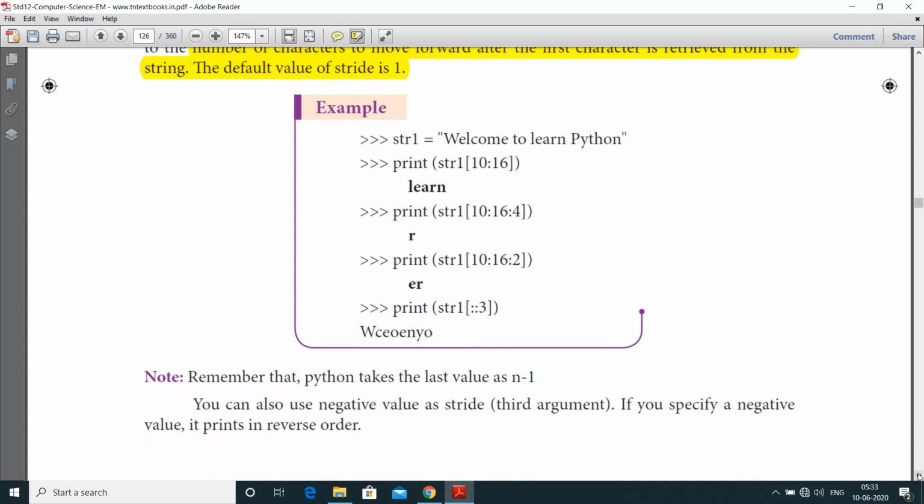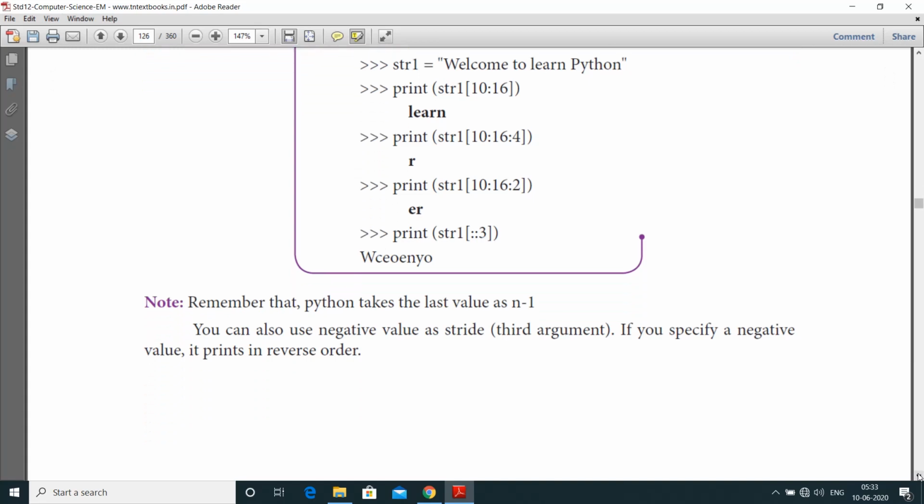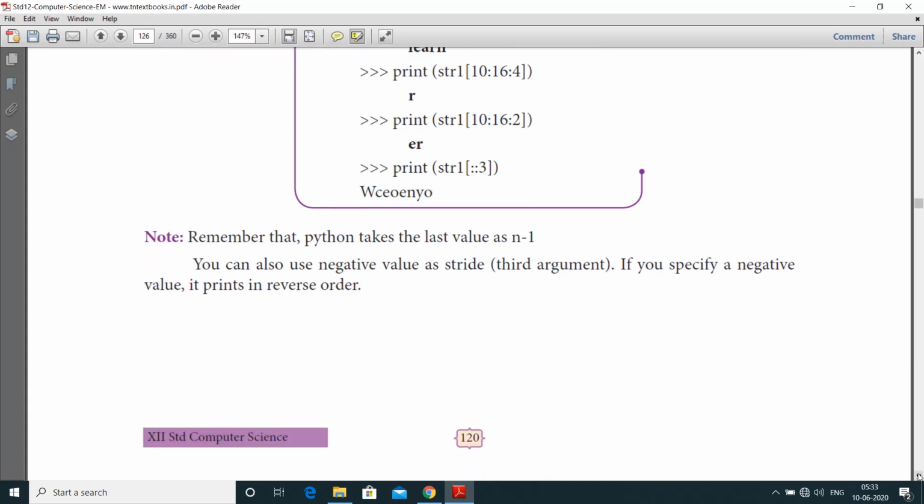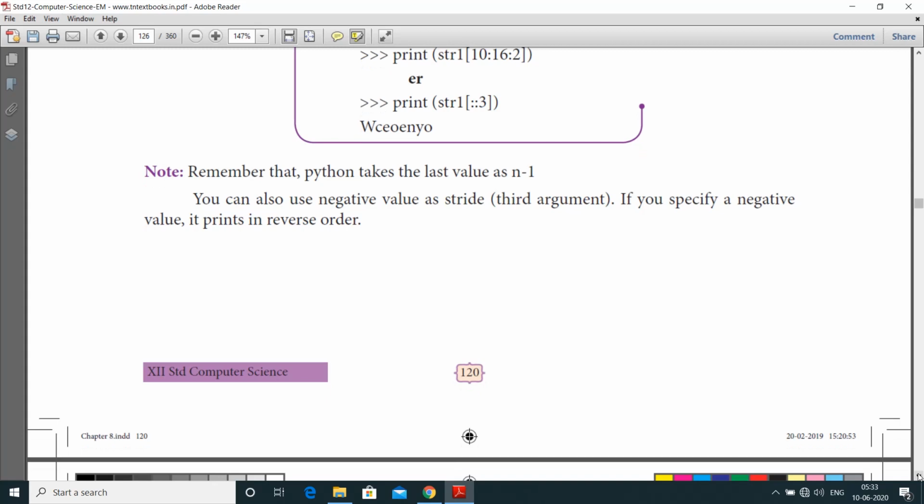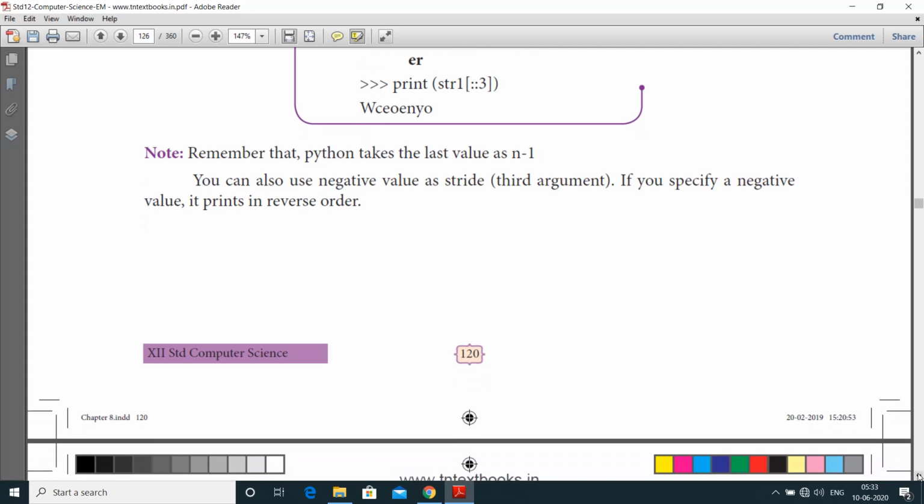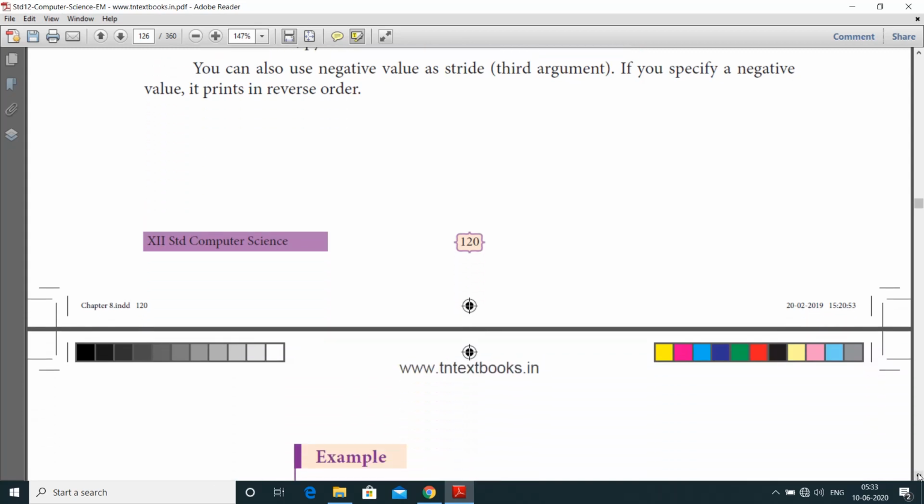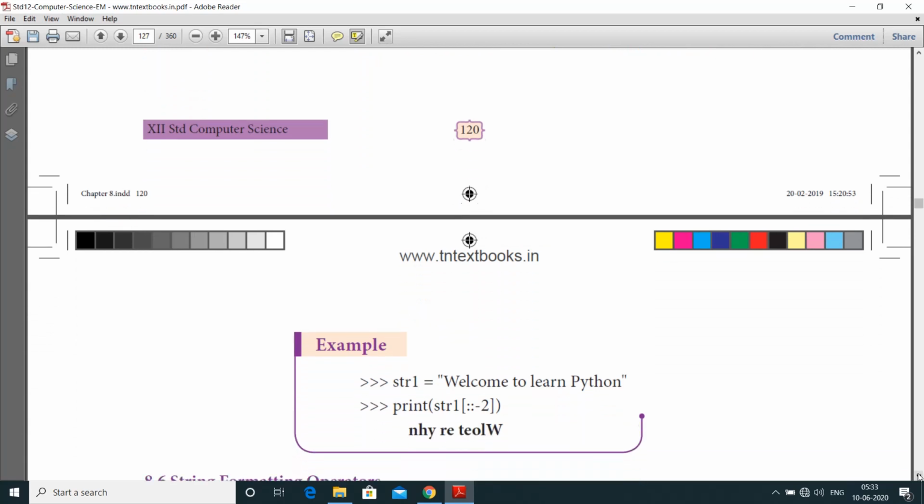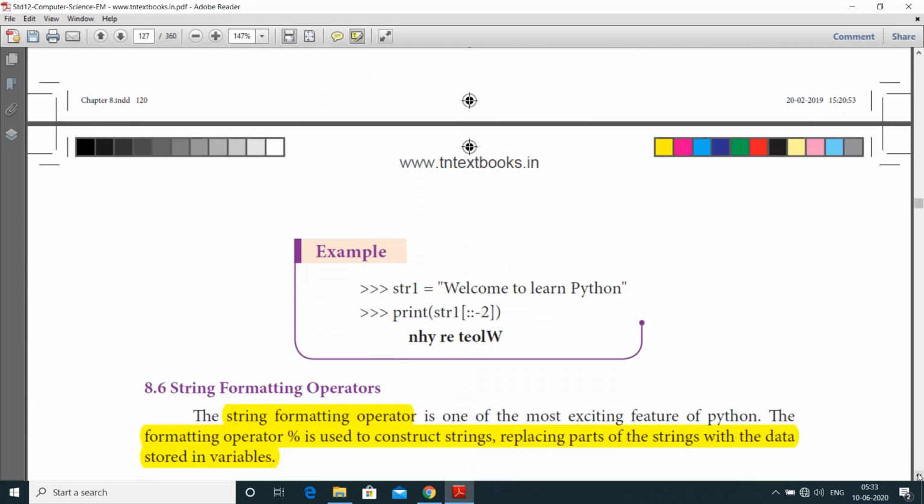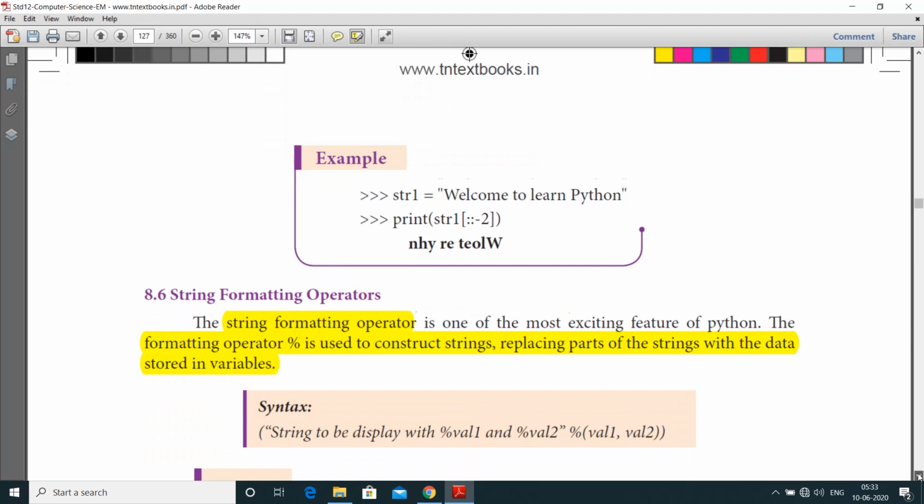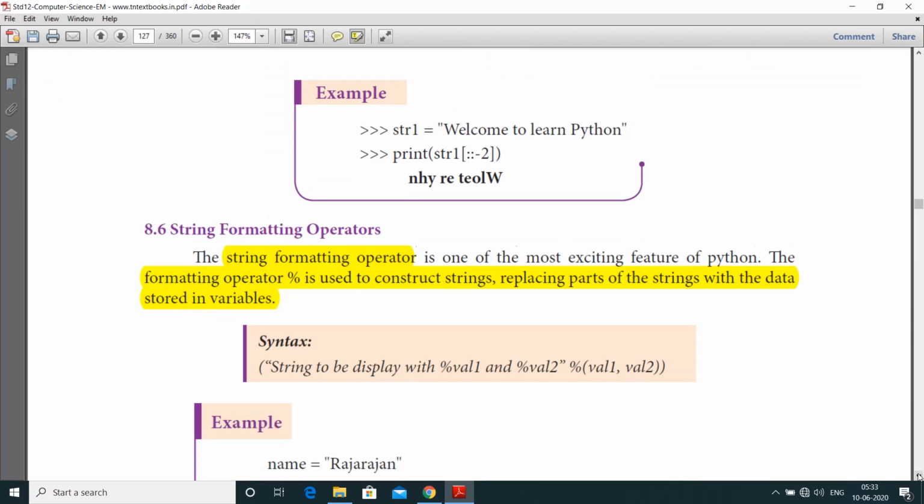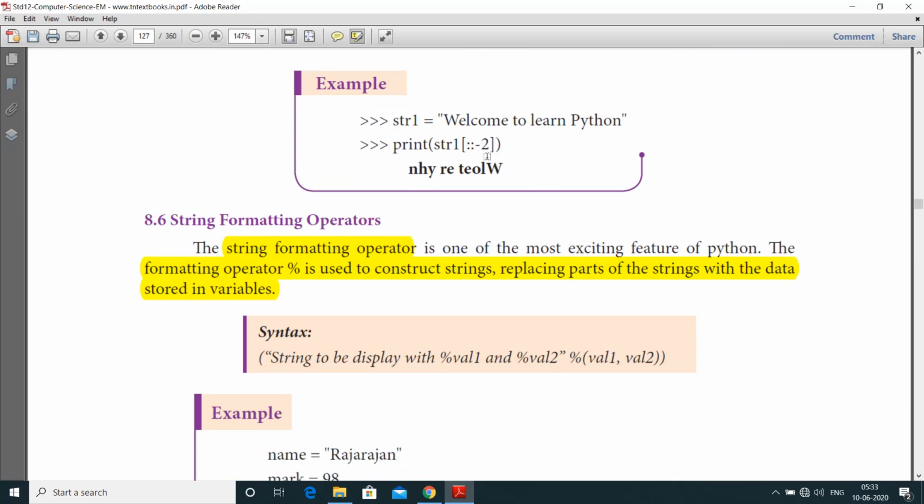Next one is in Python we take the last value as n minus 1. We can also use a negative value as stride, that is the third argument. So if it is a negative value, it prints in reverse order. Next see another example for the reverse order. str1 equal to welcome to learn Python. Print of str1 double colon with minus 2. So that means from the last.